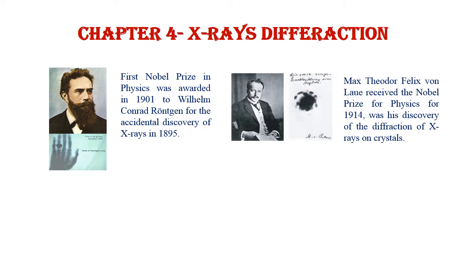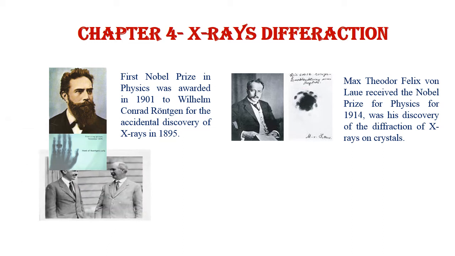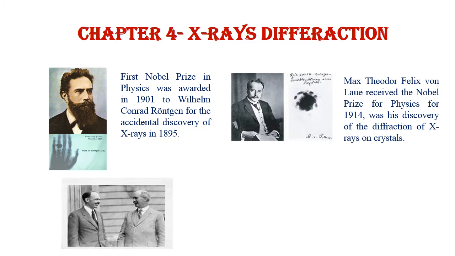You can recall this is the only Nobel Prize given in the same family for the same kind of contribution, and that contribution is Bragg's law. Here you can see two persons, one son and one father. By looking at the age, you can determine who is the father and who is the son.